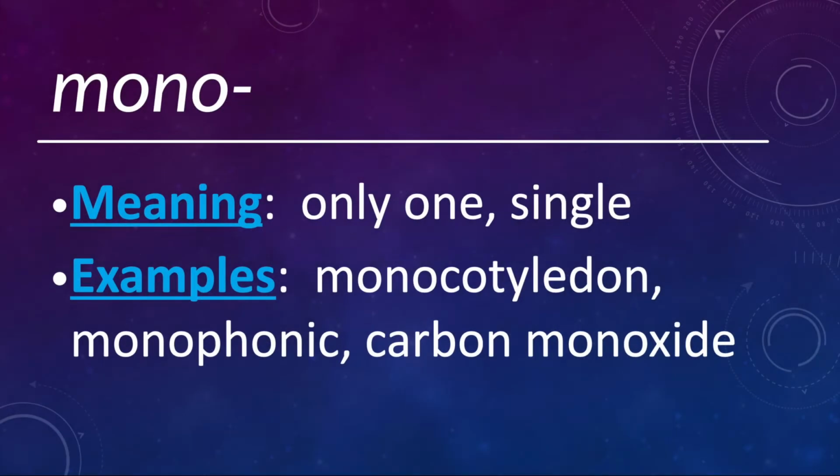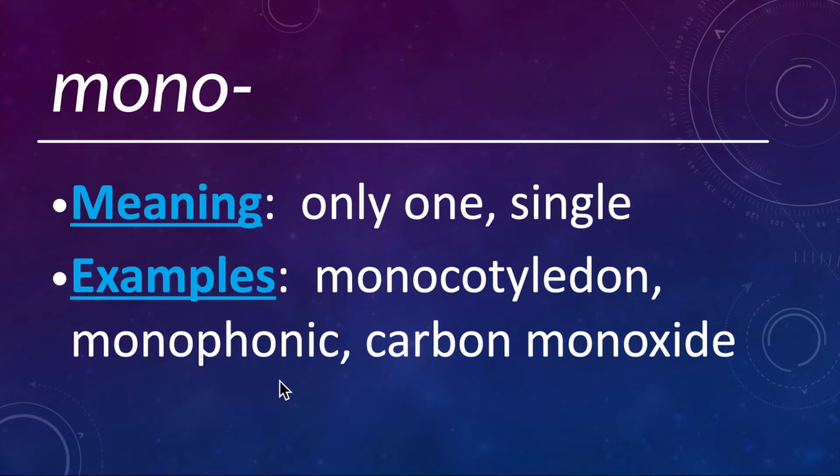Mono means only one or single, so monocotyledon. Cotyledons are what they call seed leaves. So this is like a tiny leaf that's inside of a seed. And there's monocotyledons, which have one, which are usually grasses and things like that. And there's also dicotyledons, which have two, which are a lot of your other plants. But monocotyledon, again, a term for grassy plants that have one seed leaf.